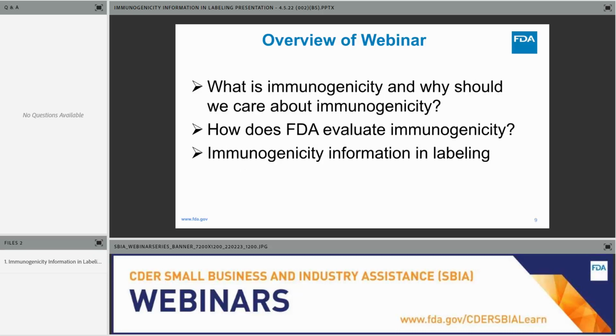So here's an overview of what we plan to discuss today. First, we'll answer these questions. What is immunogenicity and why should we care about it? Followed by how does FDA evaluate immunogenicity? In the second part of the presentation, we will discuss immunogenicity information and labeling.